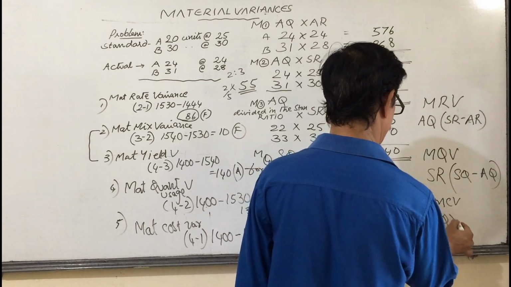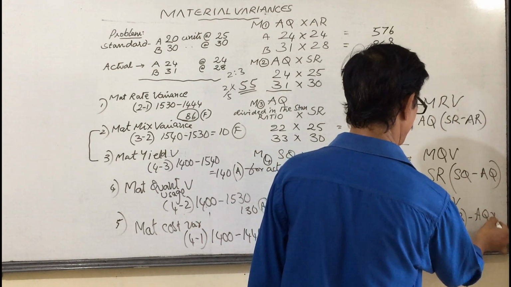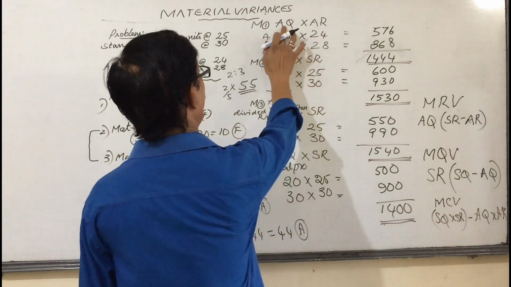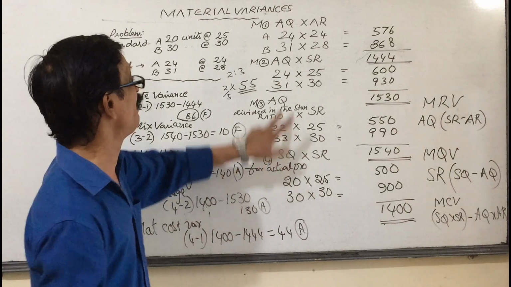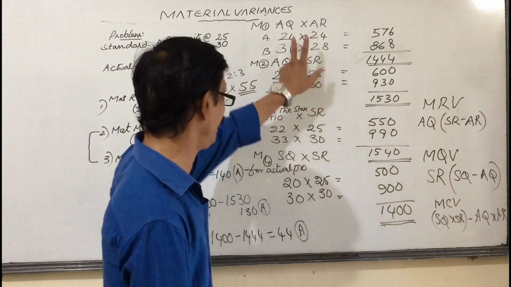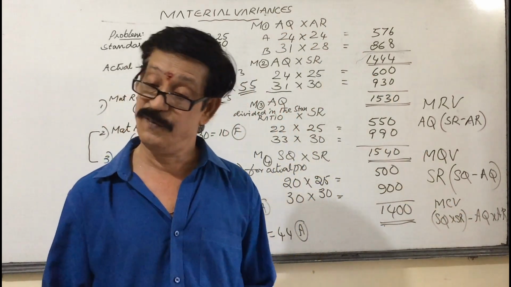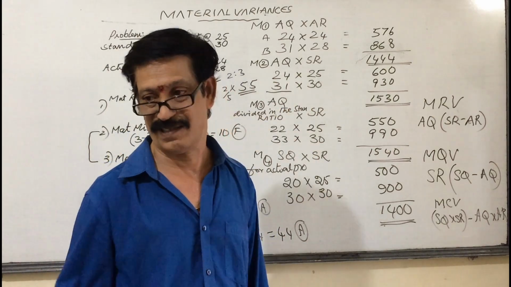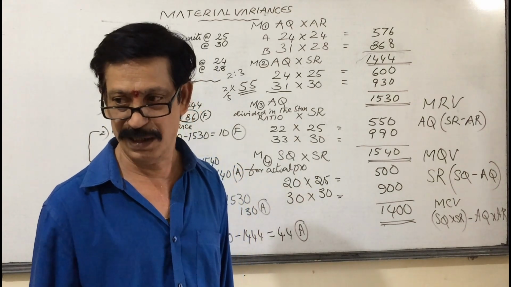Standard quantity into standard rate minus actual quantity into actual rate. Here standard quantity, standard rate. Here actual quantity, actual rate. That only we did, 4 minus 1. So you can do the problem in the formula ways also or in this way. But it is called 4 heads wise or 4 tables like that. Okay? See you all in the next class.